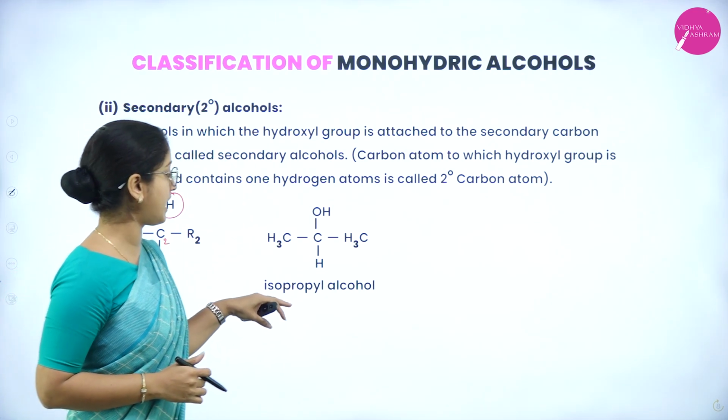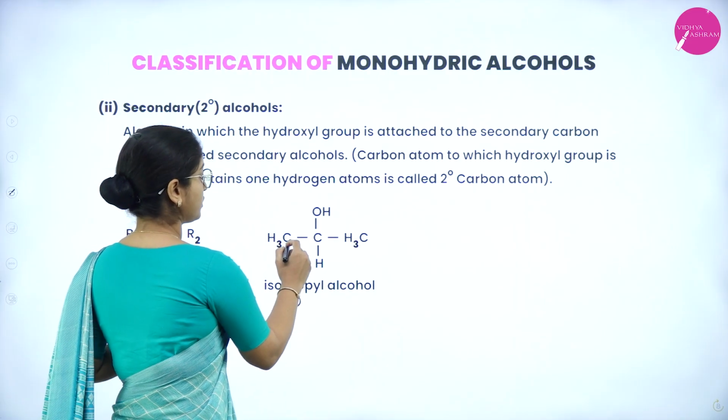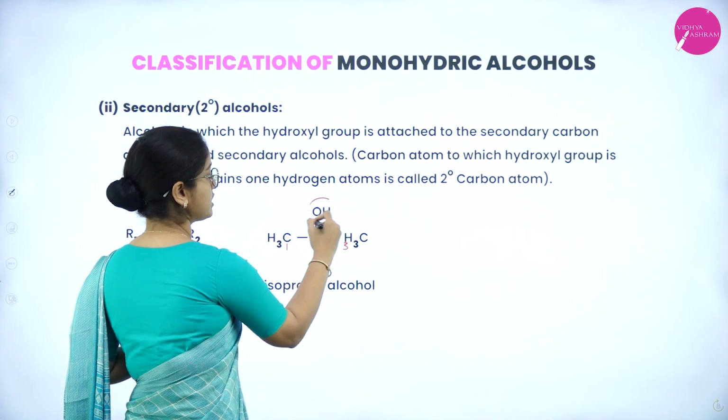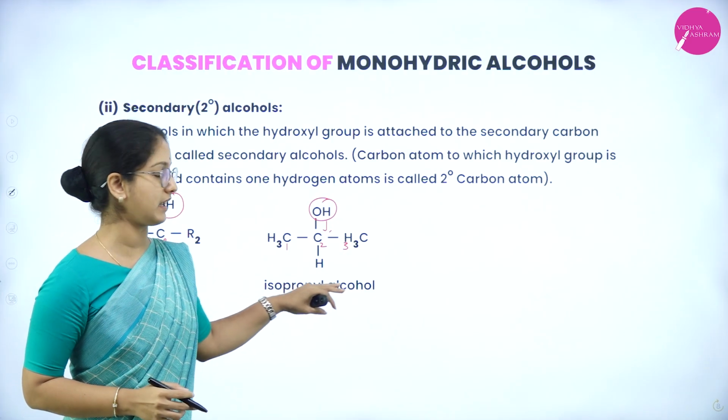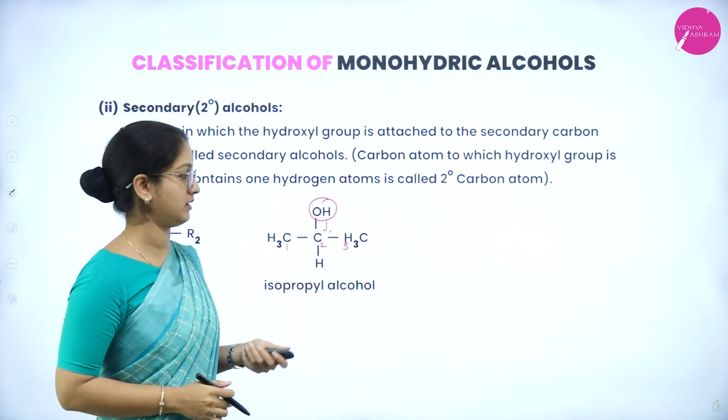If we consider the example isopropyl alcohol, so if we go with the long chain, OH group is attached to second carbon atom. Therefore, it is isopropyl alcohol or secondary alcohol.